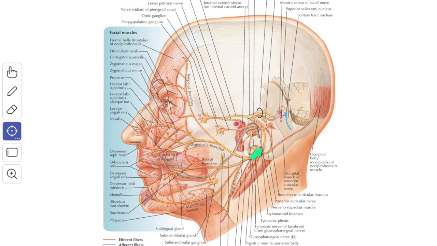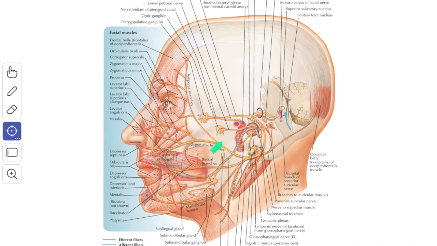As it exits from the stylomastoid foramen, the facial nerve changes direction. It passes forward superficial to the styloid process of the temporal bone and pierces the posteromedial surface of the parotid gland. Within the gland, the nerve runs forward for about 1 centimeter superficial to the retromandibular vein and the external carotid artery. Then it divides into temporofacial and cervicofacial trunks.